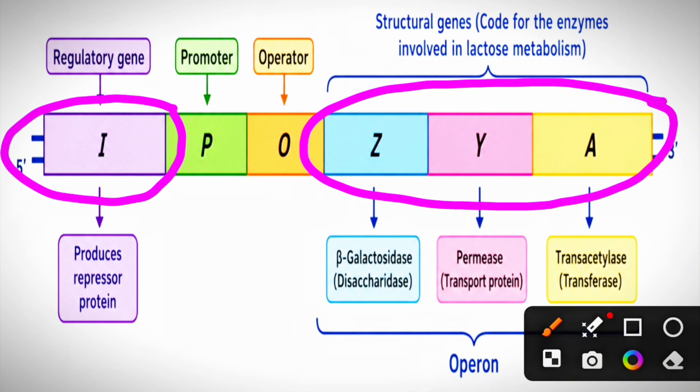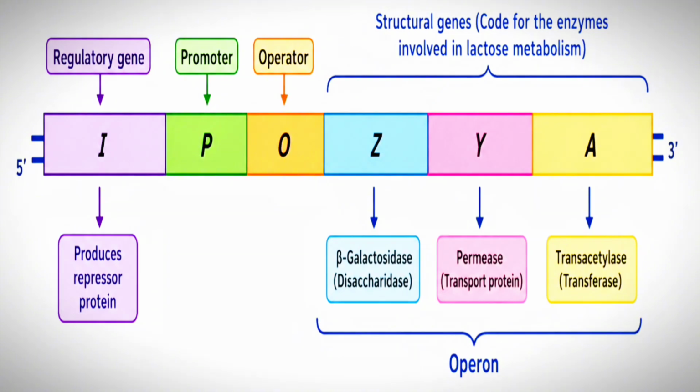They are grouped together and transcribed into a single mRNA molecule that codes for the proteins necessary for lactose metabolism. You have to remember this.